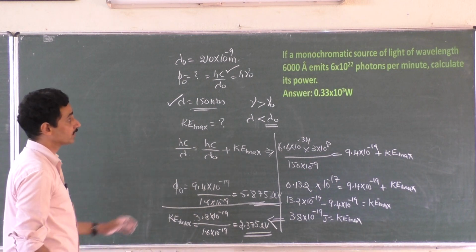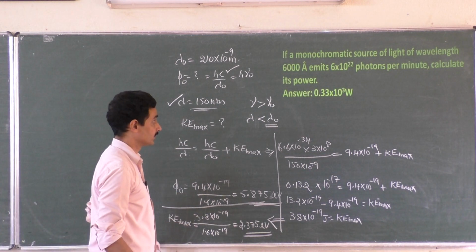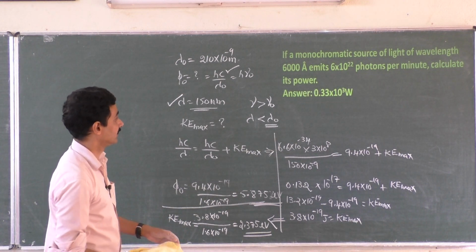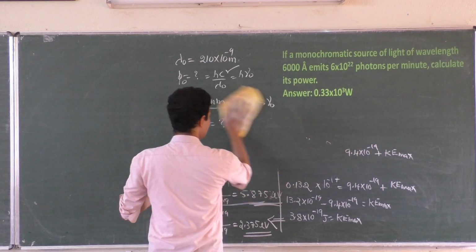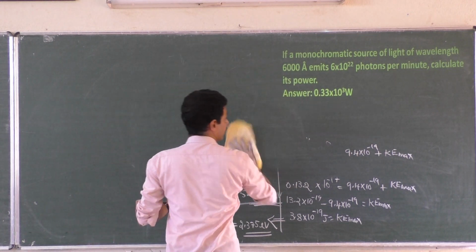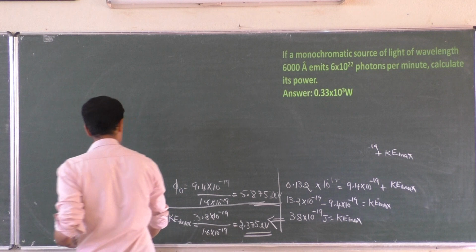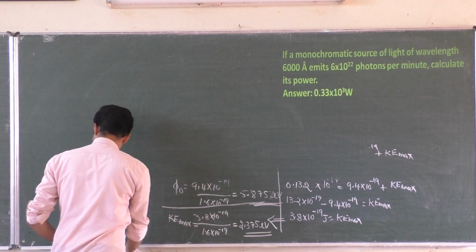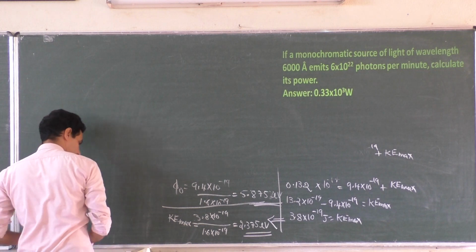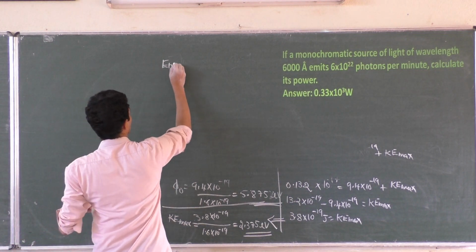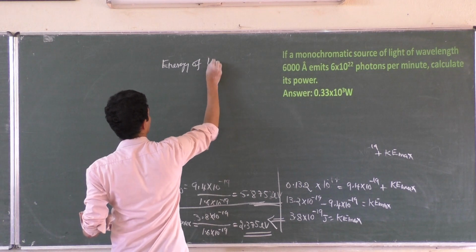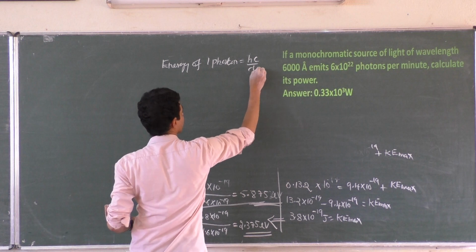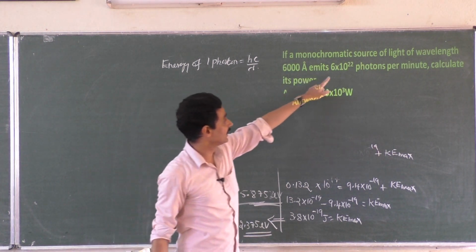If a monochromatic source of light of wavelength 6000 angstroms emits so many photons per minute, calculate its power. Power means energy per second. How many photons are released? What is the energy of each photon? Suppose energy of one photon. Energy of one photon is hc by lambda.